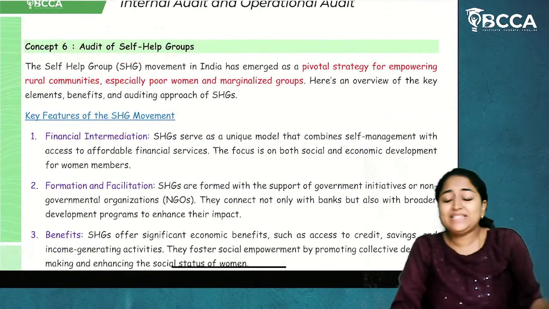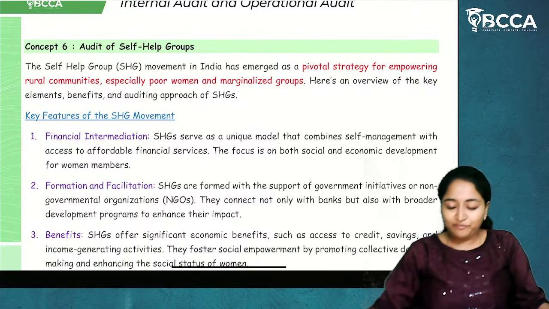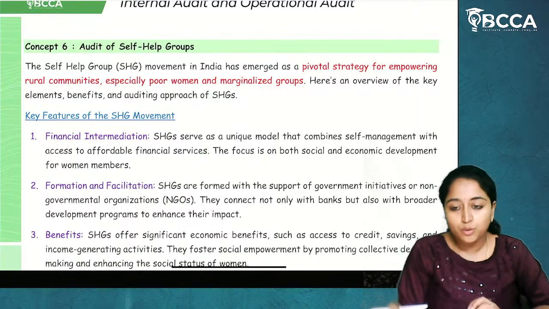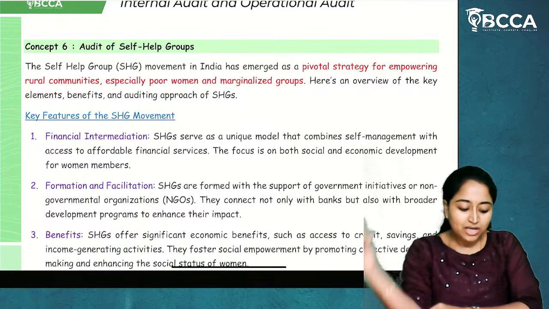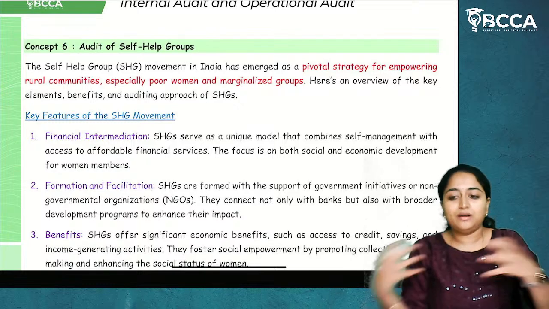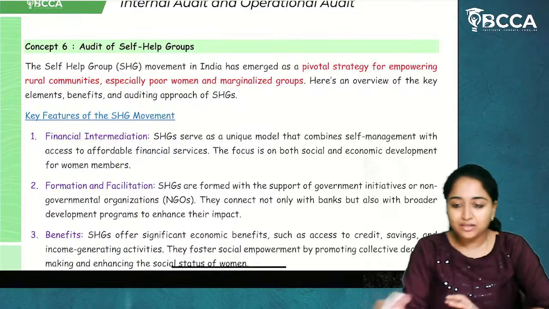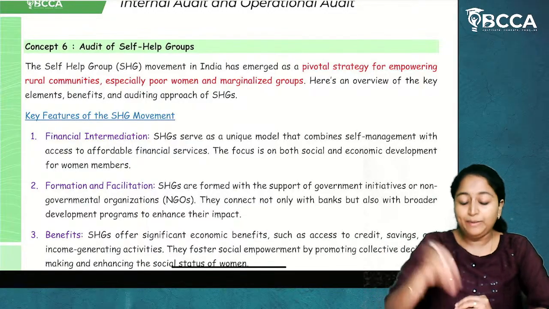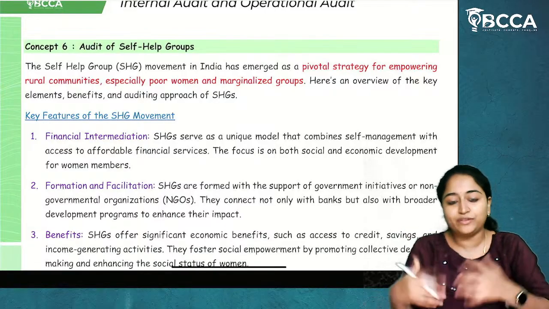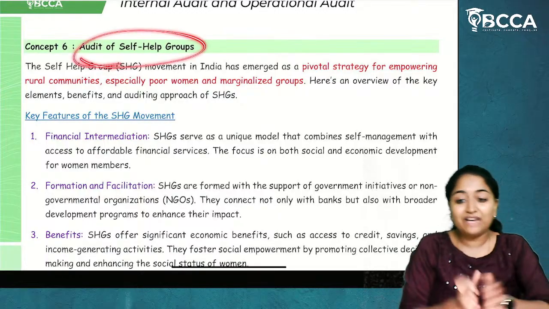Next, audit of SHG. Now, what is this SHG? SHG is nothing but a group of people who are coming together just for the empowerment of women who are there in the rural areas. So, for rural communities, poor women will be there. For improving their women's development, the group will be formed. So they will be putting in savings, and through those amounts they will again take that money back for their own development. Those kinds of societies or groups of people are called self-help groups.